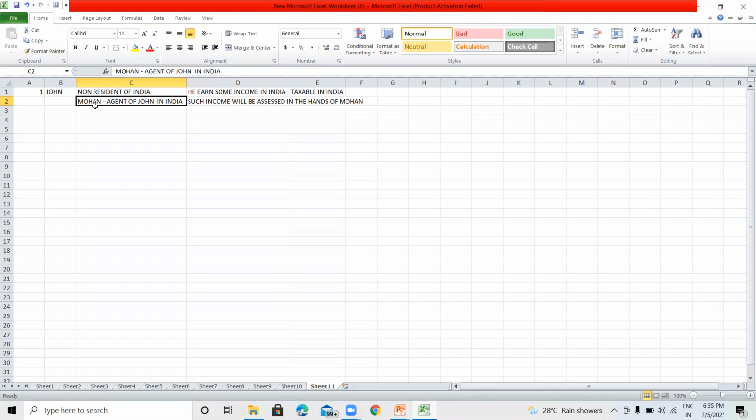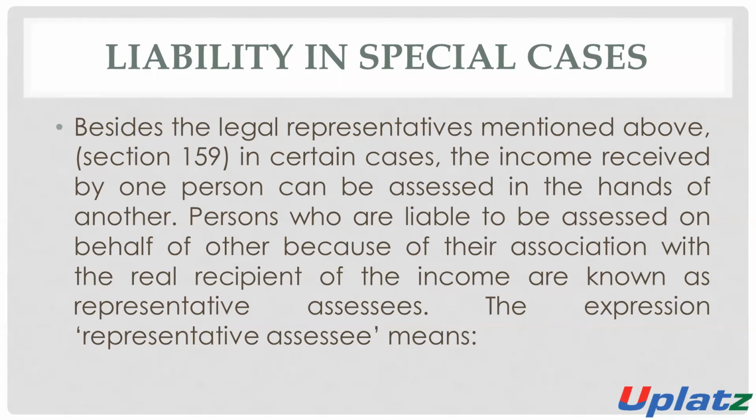So the income will be assessed in the hands of Mohan, because there is a proper agreement, or some association, or some legal contract between them, and Mohan represents John in India.